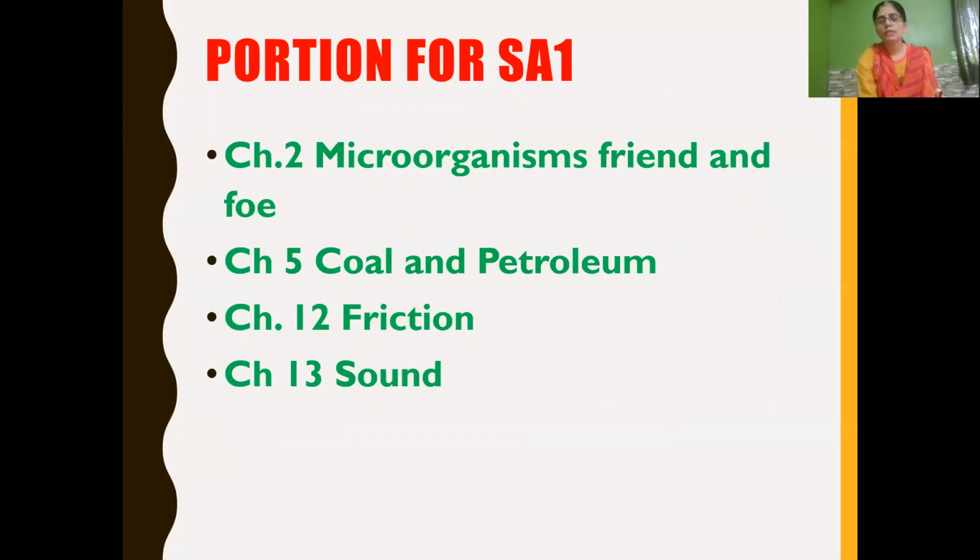Got it, children? So till now, in various sessions, we have discussed different possible questions from our SA1 portion. Your SA1 portion includes Chapter 2, Microorganisms: Friend and Foe, Chapter 5, Coal and Petroleum, Chapter 12, Friction, and Chapter 13, Sound. So you may have already got your portion. Only these four chapters, we have already revised all the possible questions during our revision lectures, isn't it?